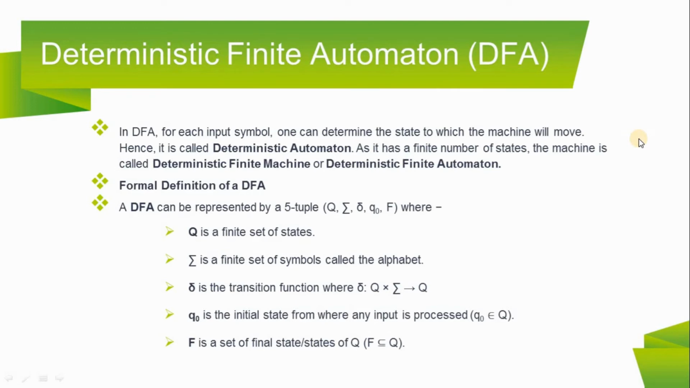Formal definition of a DFA: a DFA can be represented by a 5-tuple (Q, sigma, delta, q0, F), where first, Q is a finite set of states. Second, sigma is a finite set of symbols called the alphabet. Third, delta is the transition function, where delta: Q x sigma to Q. Fourth, q0 is the initial state from where any input is processed, q0 belongs to Q. Fifth, F is a set of final states of Q, F subset of Q.